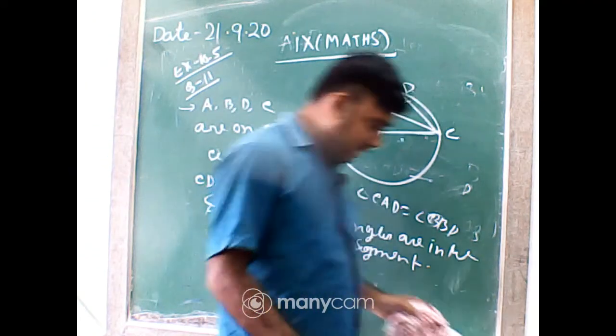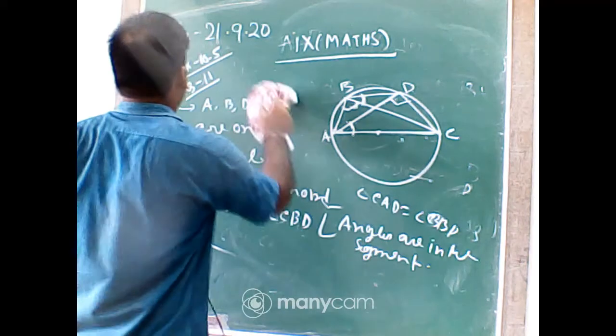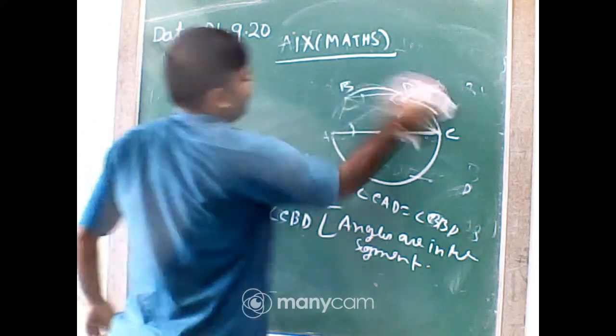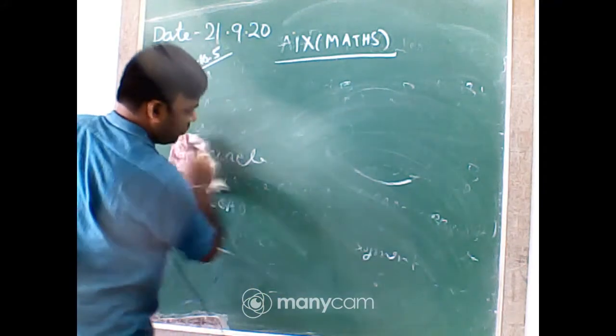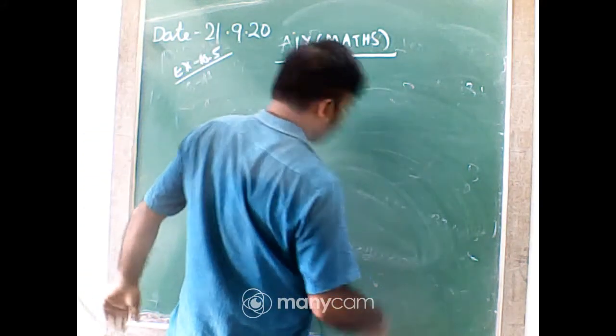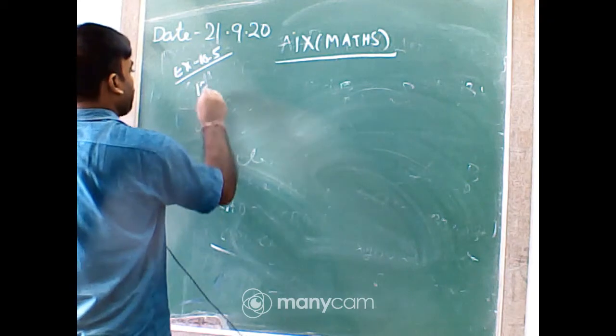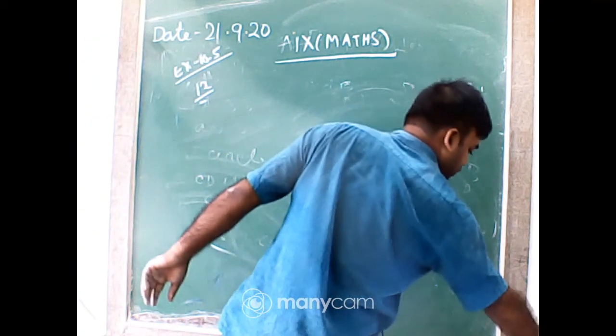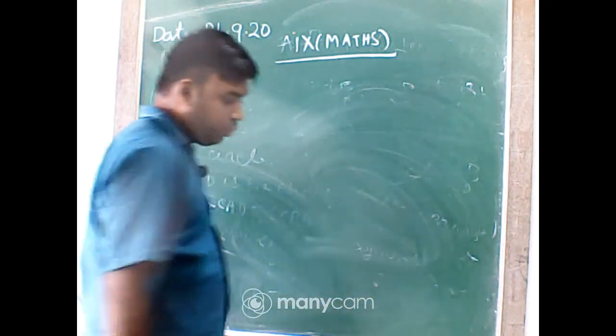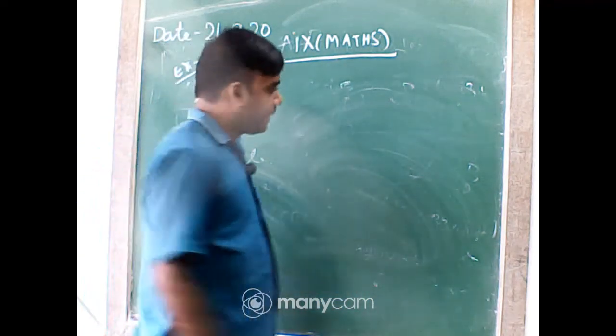Okay, next question number 12. Prove that a cyclic parallelogram is a rectangle.